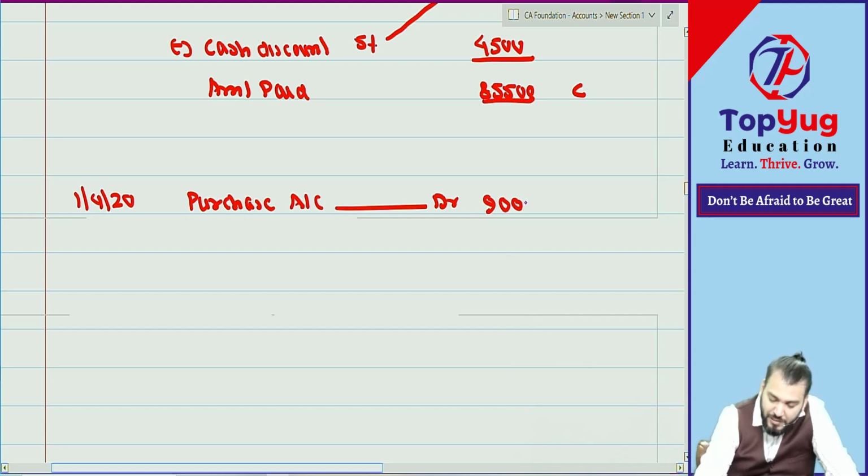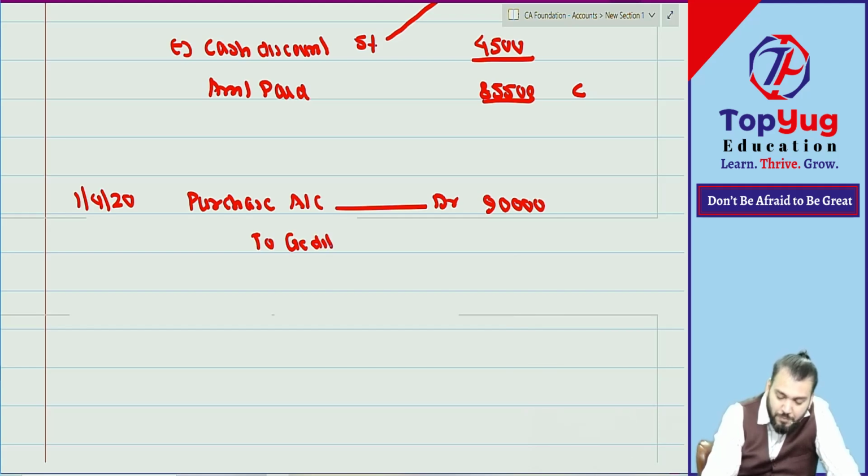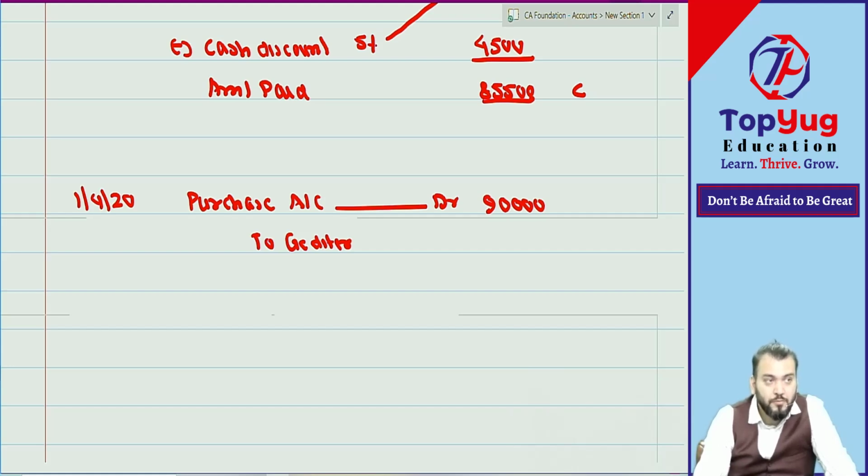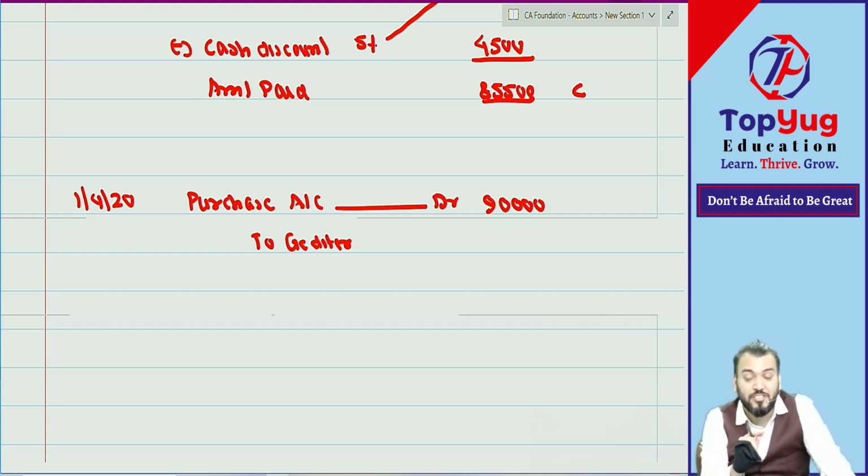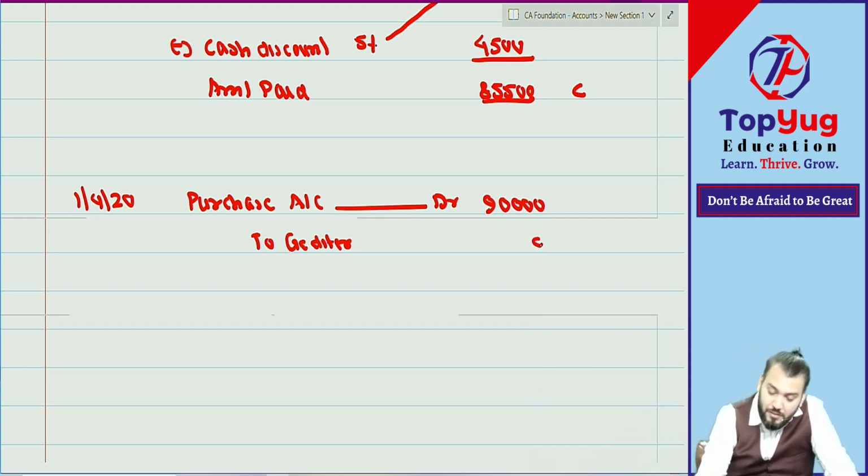The purchase account 90,000 to what? I have not given the name of the party. Mr. Ram purchased, from whom I have not given. It is the books of Ram. In my class, Ram is always the owner. So we'll open Ram account. I have already said whenever the name of the party is not given, use debtor and creditor account. So 90,000.